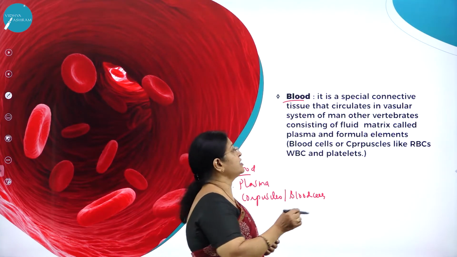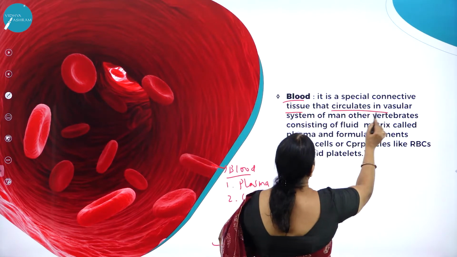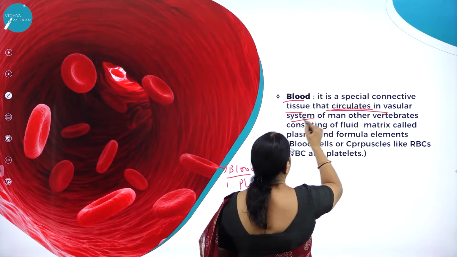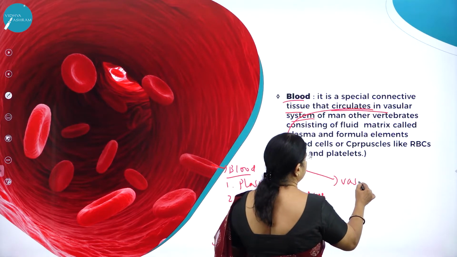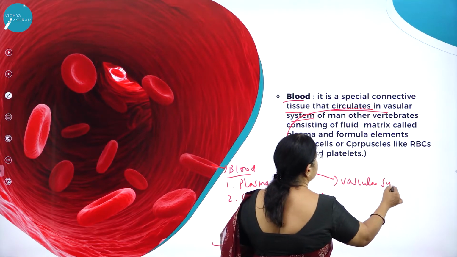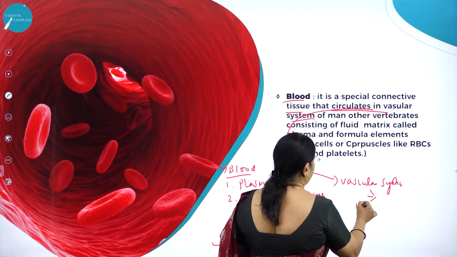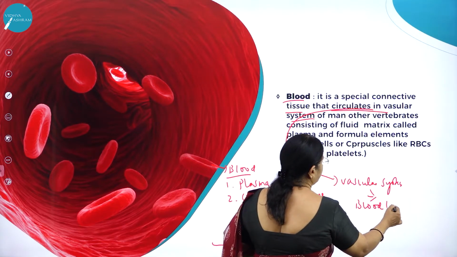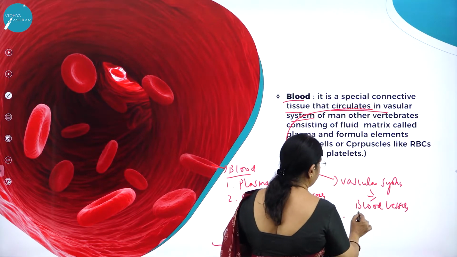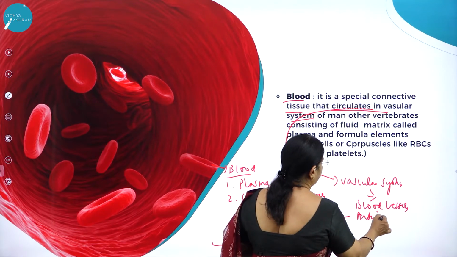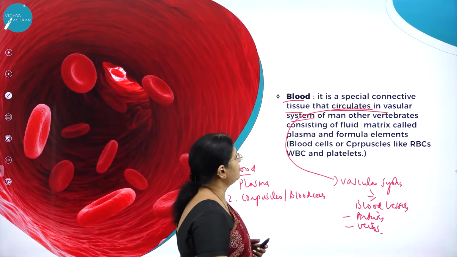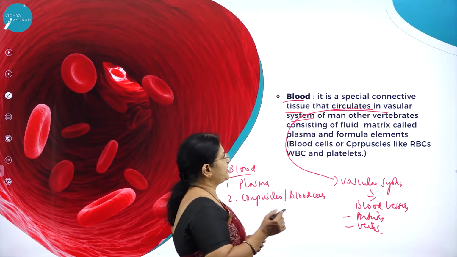So what is blood? It is a special connective tissue that circulates in the vascular system. What do you mean by vascular system? Vascular system means the system with the help of blood vessels, namely the arteries and the veins. So blood is a special connective tissue.